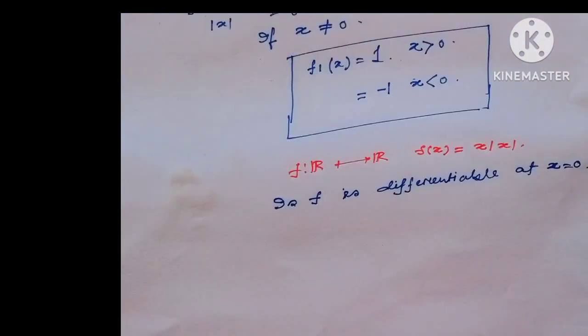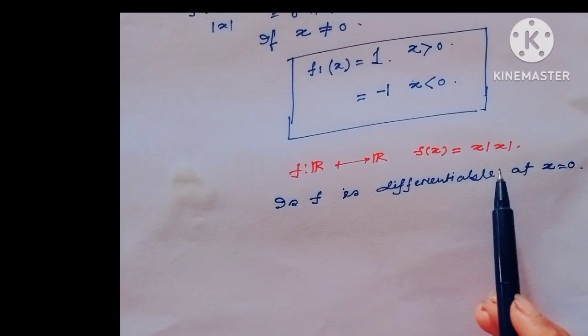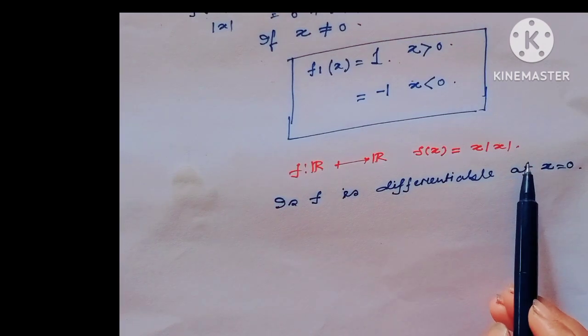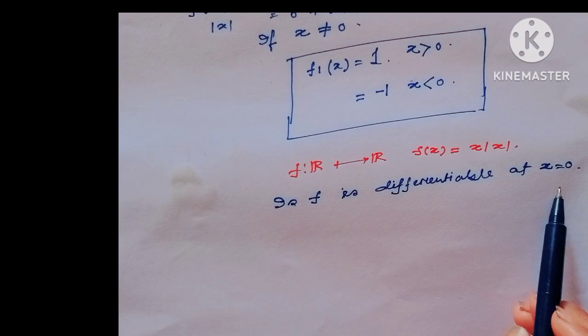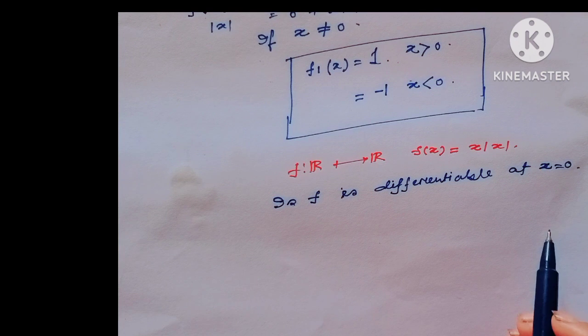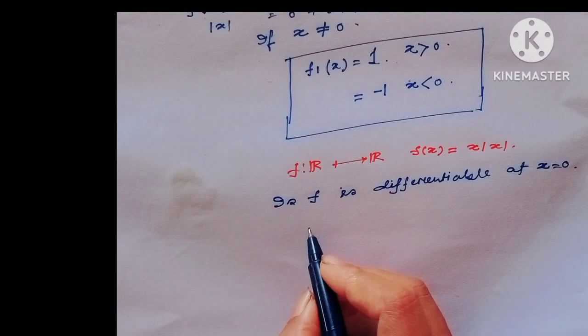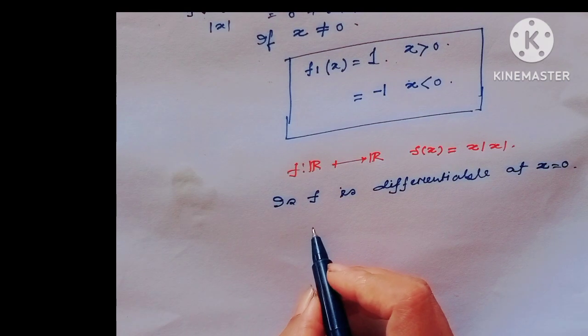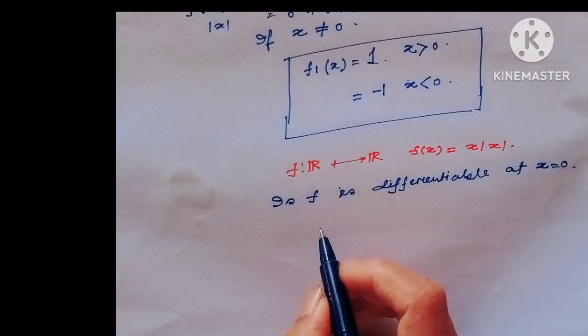Now, f is defined from the real line to the real line, f of x equal to x mod x. Is f differentiable at the point x equal to 0? For this, similar to before, this is very interesting. We have to check f is differentiable at the point 0.